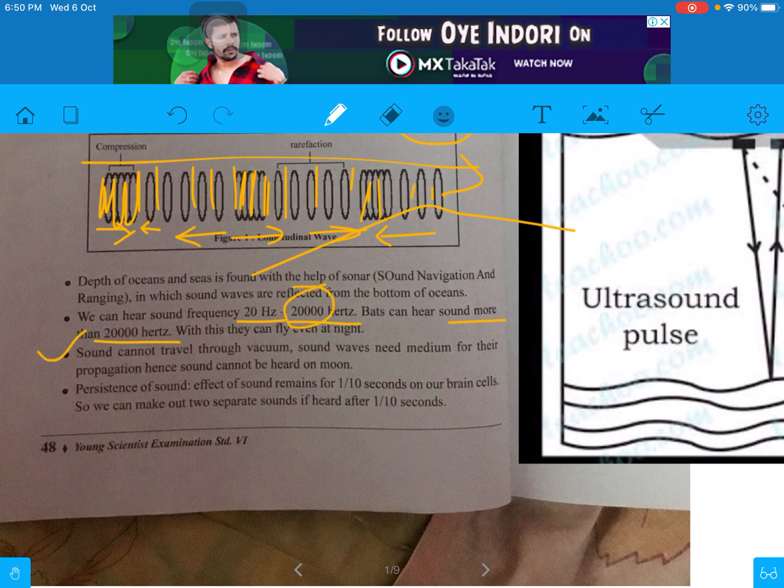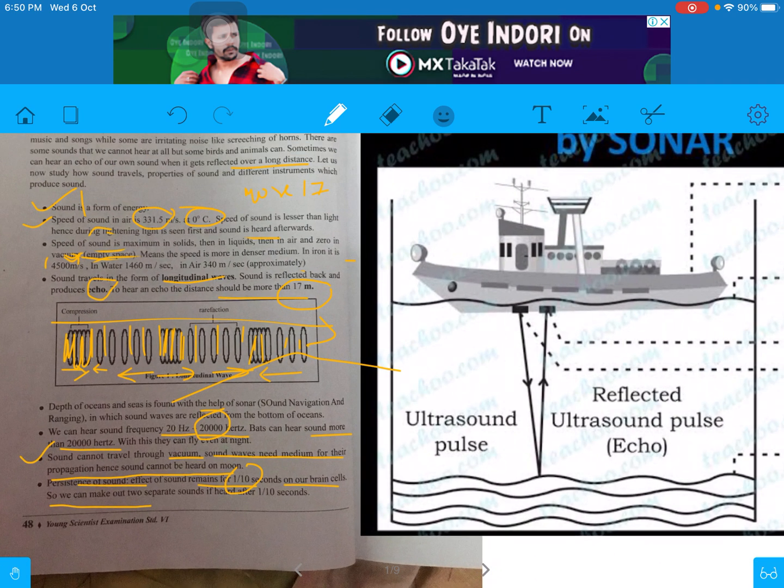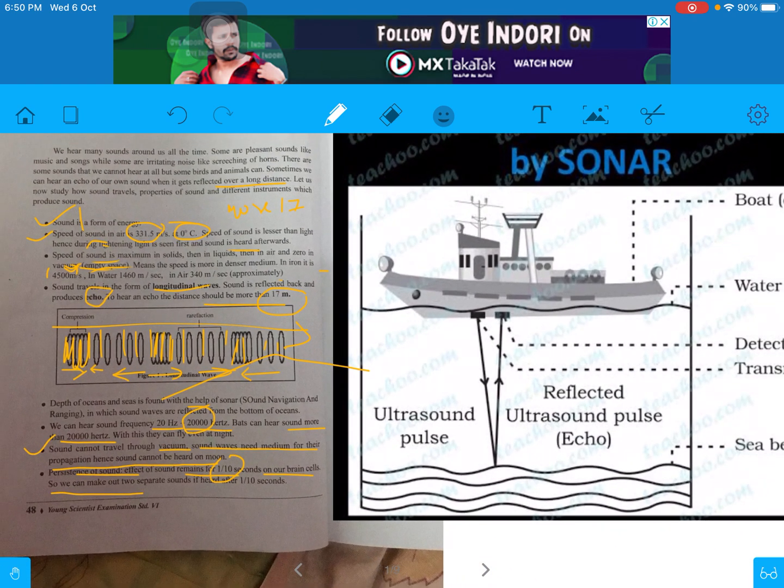Next, sound cannot travel through vacuum. Sound waves need a medium for their propagation, hence sound cannot be heard on the moon. Next, persistence of sound. Effect of sound remains for 1/10 of a second in our brain cells. So we can make out two separate sounds if heard after 1/10 second. And if we hear the next sound before the 1/10 second of the earlier sound, then we can't hear it properly. It will be overlapping in our mind.